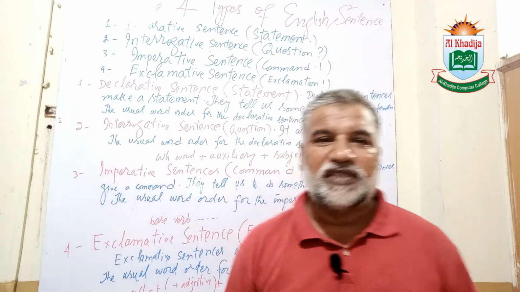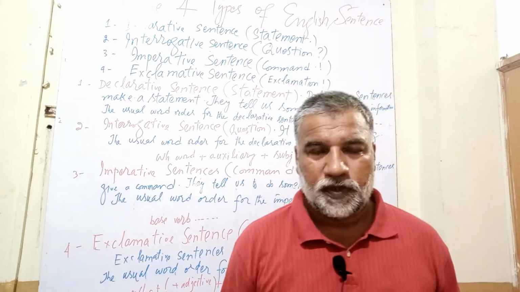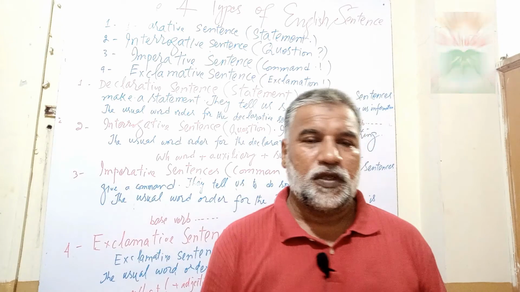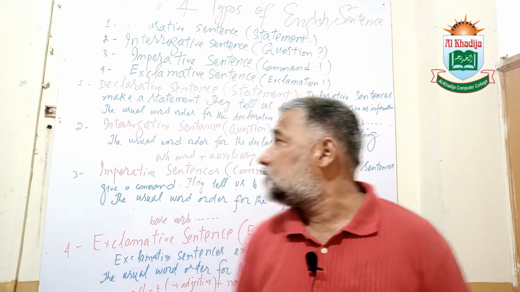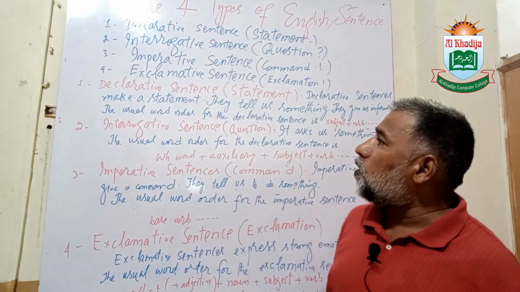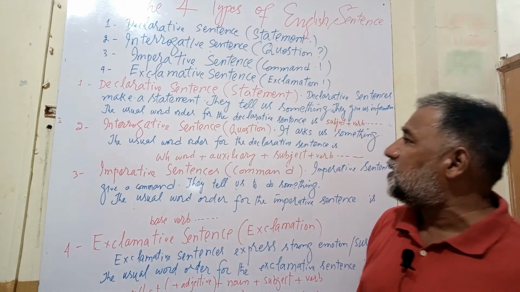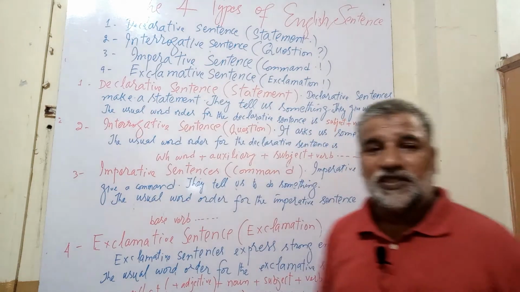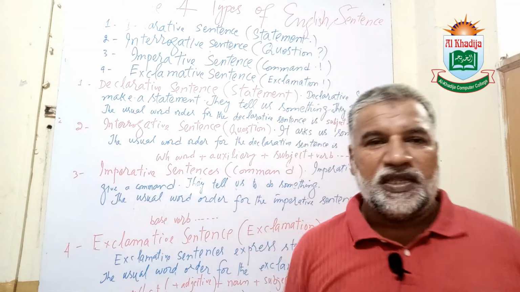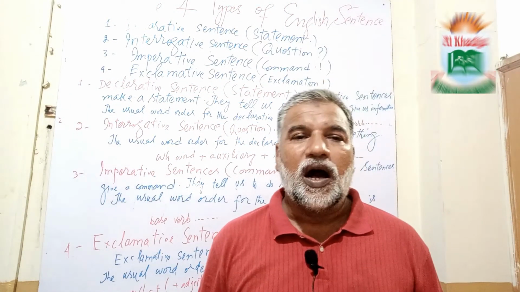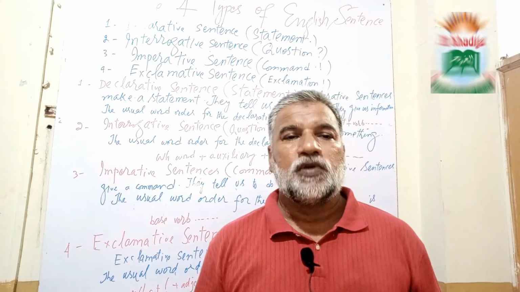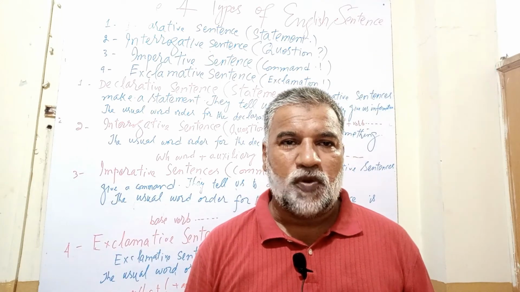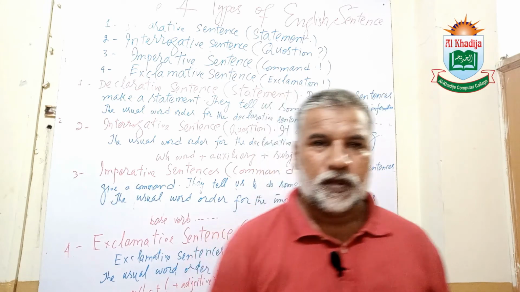In declarative sentences we get information, and the usual word order, its syntax, for a declarative sentence is subject plus verb. The subject will come at the start, like I go for the morning walk daily.